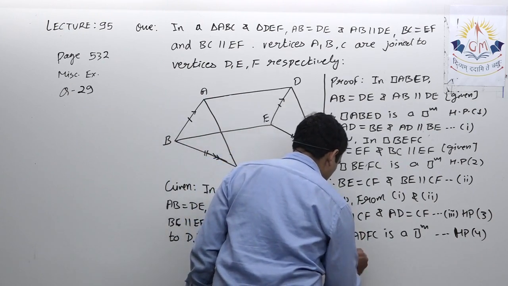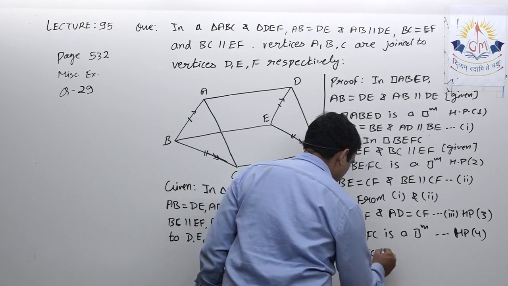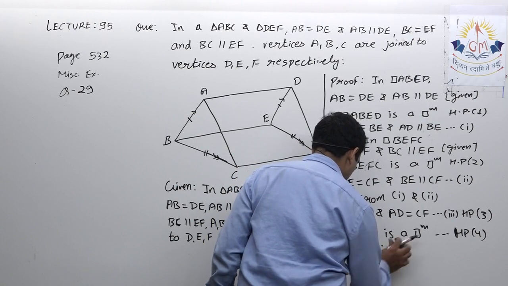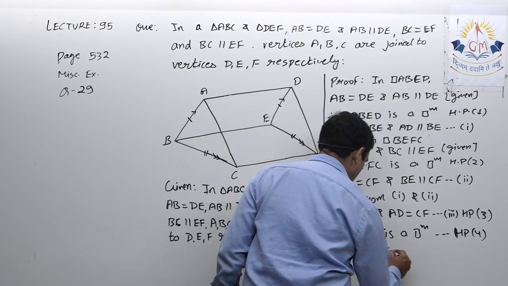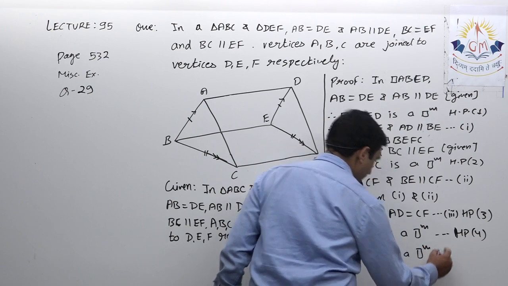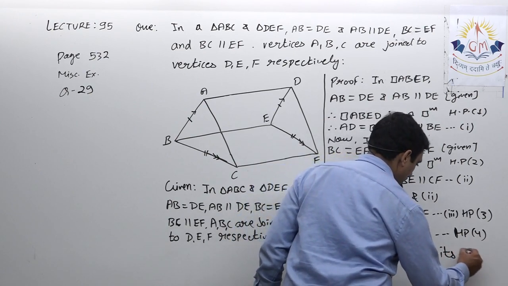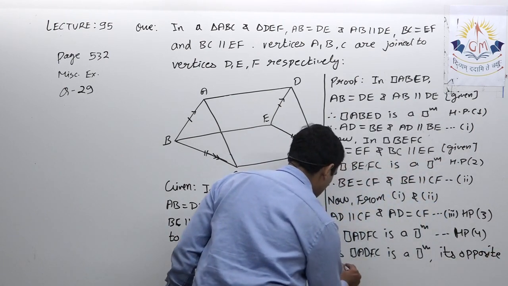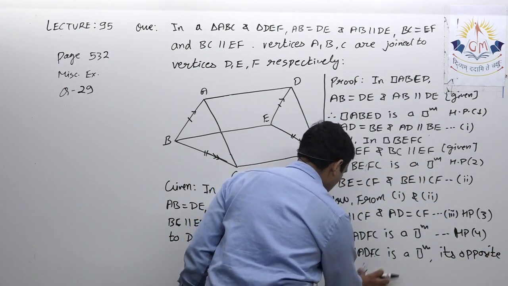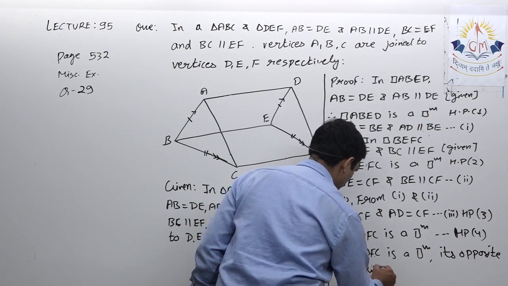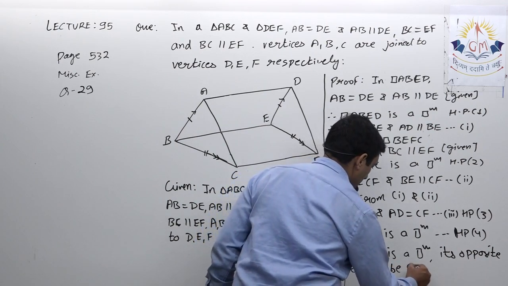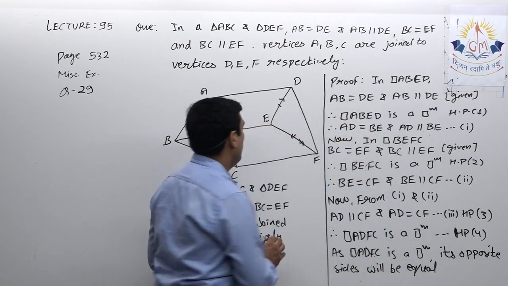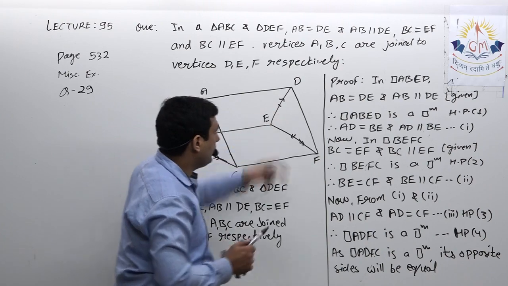As quadrilateral ADFC is a parallelogram, its opposite sides will be equal. Okay, so I can say AC equal to DF.